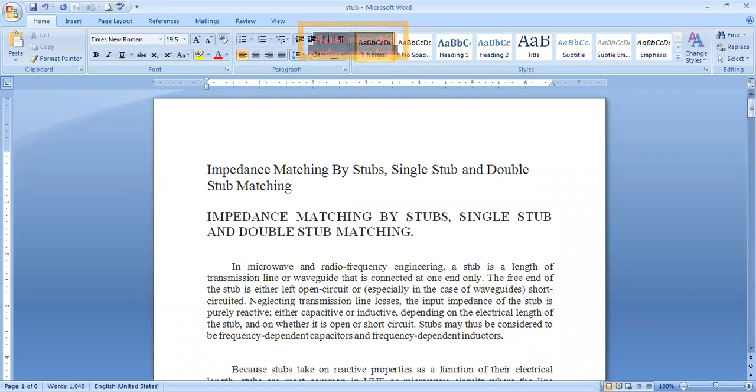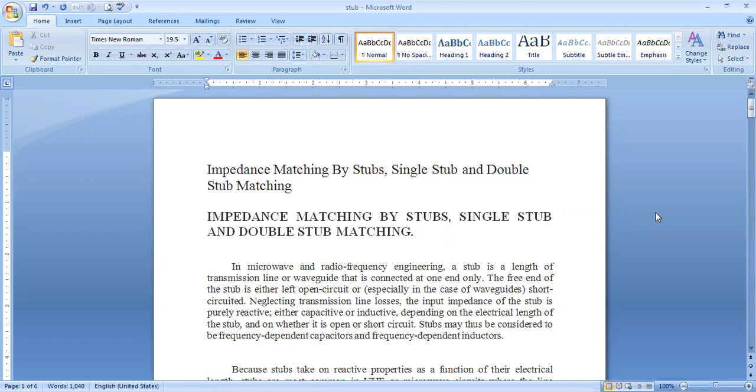Here, the stubs. Of course, there are two types of stubs, single stub and double stub. What exactly does it mean? I will tell you. The stub is nothing but a piece of transmission line, and the main theme behind the stub is to provide impedance matching. Of course, the stub is also a piece of conducting wire, and that conducting wire is used to terminate the parallel transmission line.